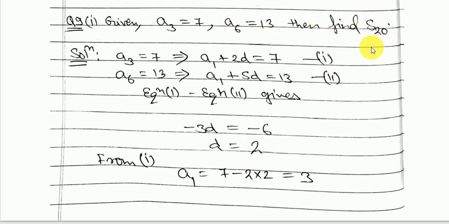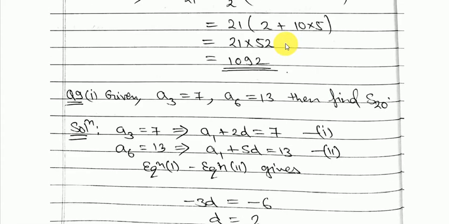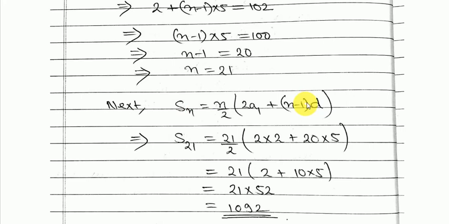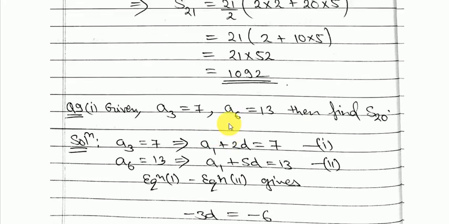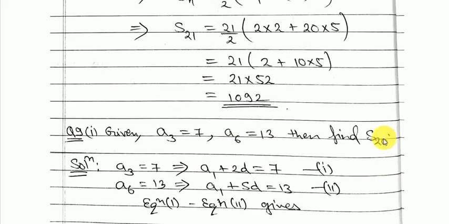Okay, so here two terms of an AP are given, and they want you to find the sum of the first 20 terms. So you know that this is the formula to find the sum of n terms. So n is needed, a1 is needed, and d is needed. Yes, but right now I know n. I know n, 20 terms are to be added, but I don't know the first term, I don't know the d.